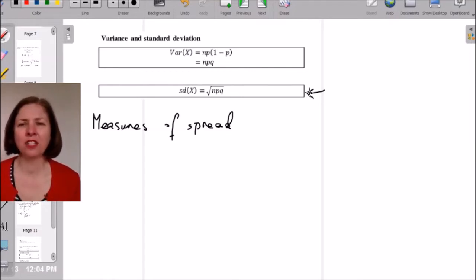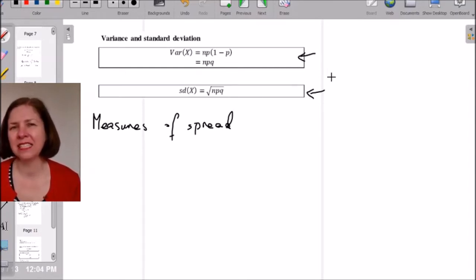Variance is a little bit harder to understand exactly what it is, but it's just another measure of spread. It's basically the standard deviation squared. It's another measure that you'll be asked to calculate, and we have formulas for these. So variance is just npq.